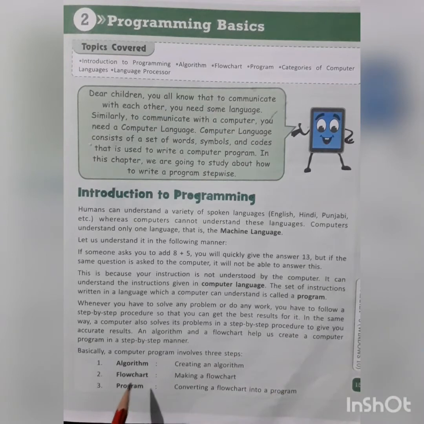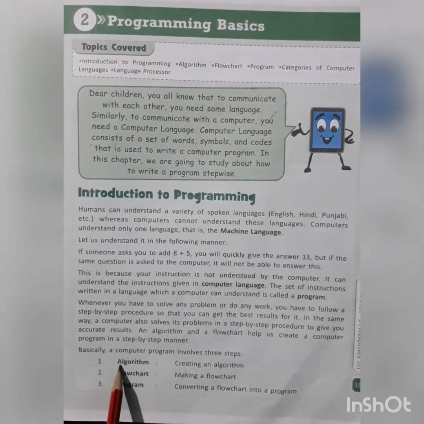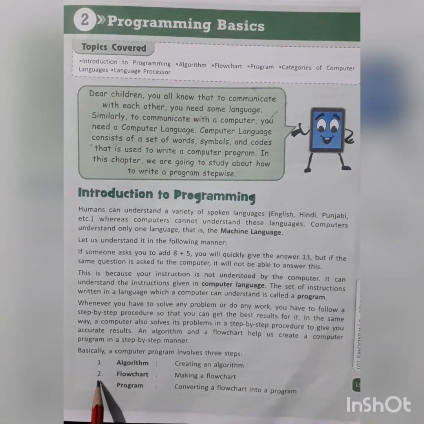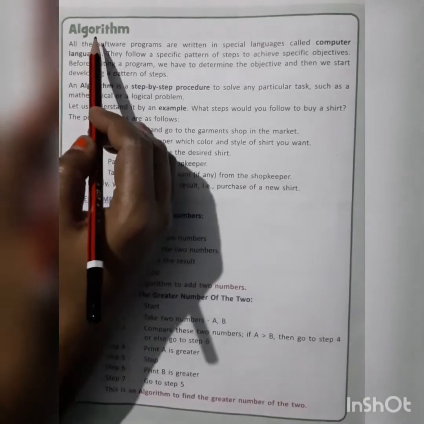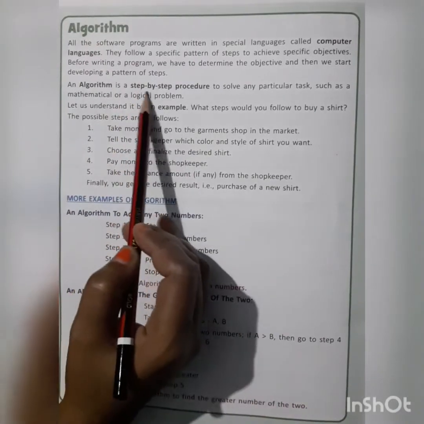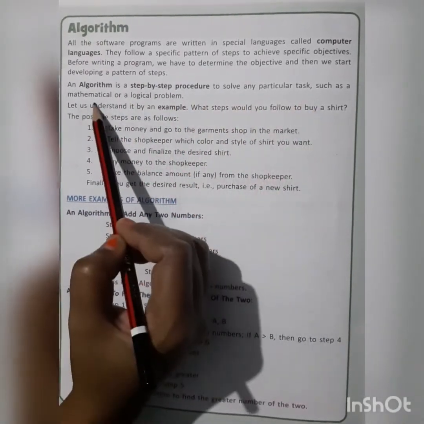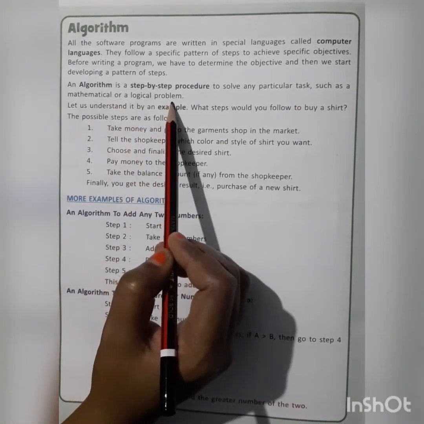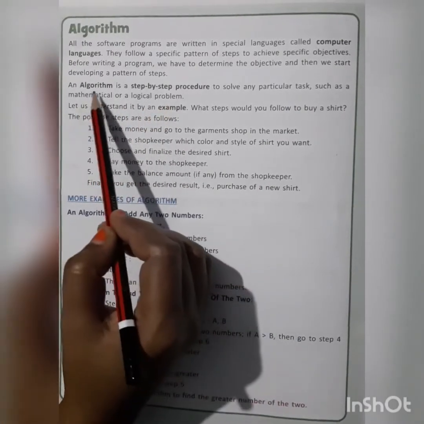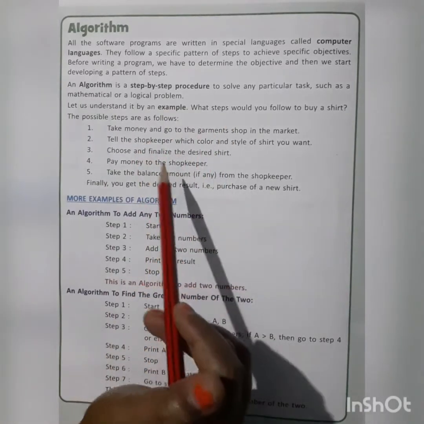What is a program? A program involves 3 steps. The first step is algorithm, second flowchart and third is program. Algorithm: it is a step-by-step procedure to solve any particular task such as a mathematical or a logical problem. It means algorithm is a step-by-step procedure.